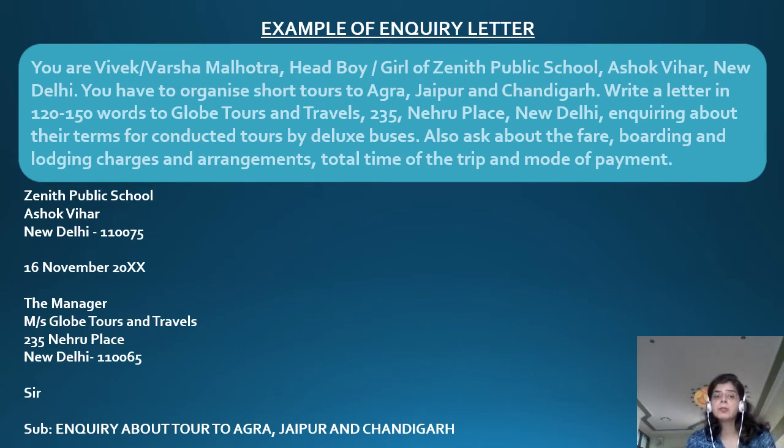Now, how do you begin? This is clearly mentioned: this person is from Zenith Public School, Ashok Vihar. So that is the address that you're supposed to write along with New Delhi. Leave a line, then write the date, leave a line. It is always addressed to the manager or the customer care manager. That is what you're going to write. And Messrs Globe Tours and Travels, 235 Nehru Place, New Delhi, 110065. Leave a line. Write, Sir, leave a line. Subject: Inquiry about the tour to Agra, Jaipur and Chandigarh.